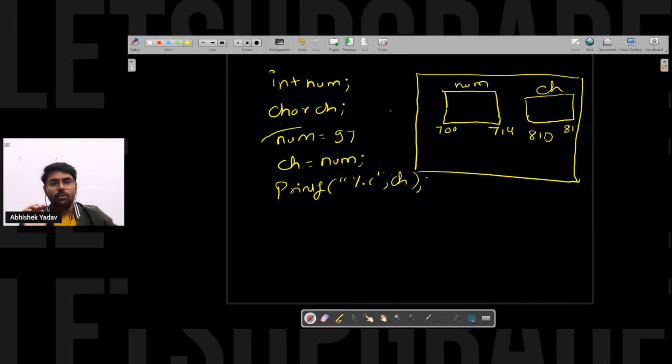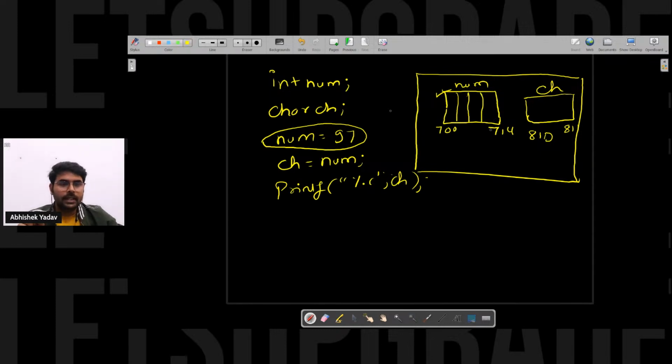Now it will come to this line, that is num is equal to 97. So it will take the data 97, it will convert 97 to binary format, right? And it will store that 97 data inside this memory block, right? And here you have this one, like this, 4 bytes. That is 700, 701, 702, 703.